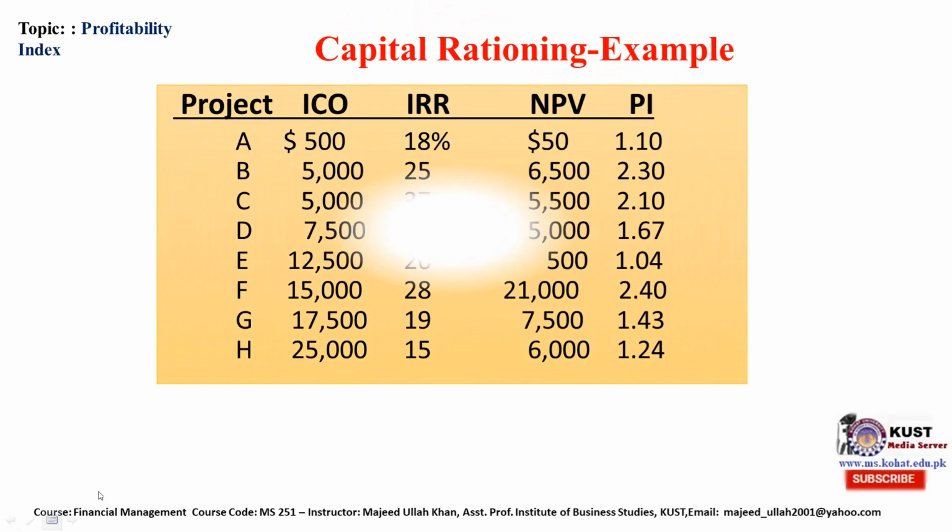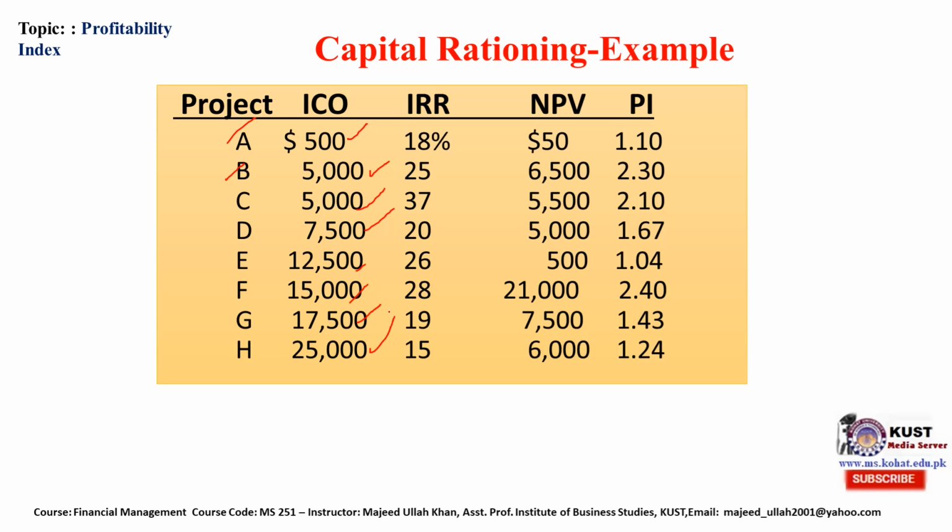Now, capital rationing example. Let's suppose Julie Miller has identified eight projects: A, B, C, D, E, F, G, H. Their initial cash outlay is given like $500, $5,000, $5,000, $7,500, $12,500, $15,000, $17,500, $25,000.